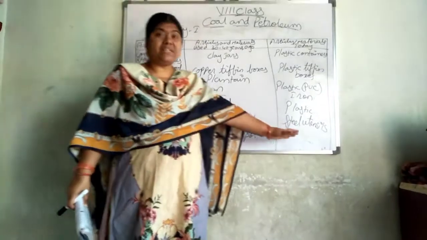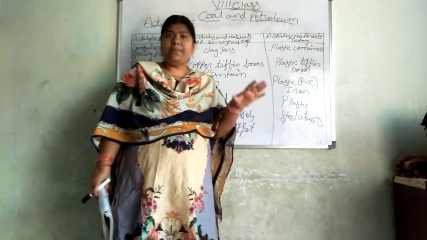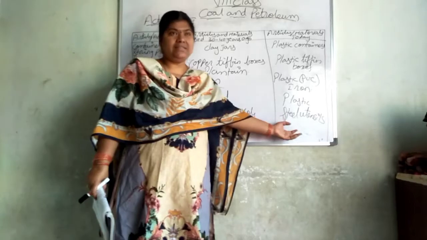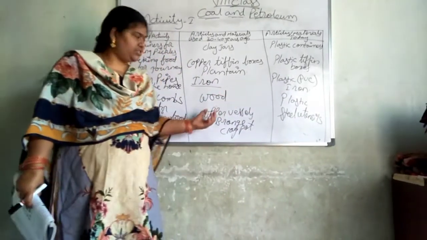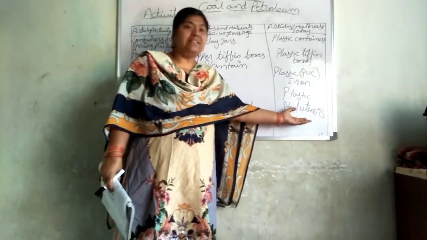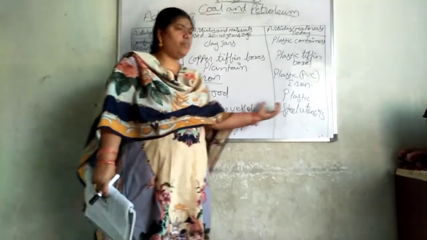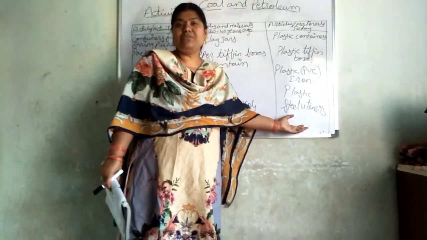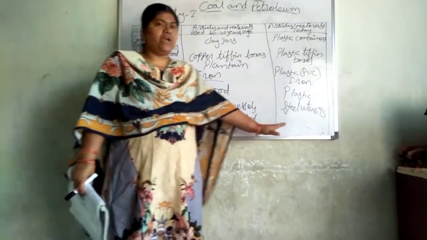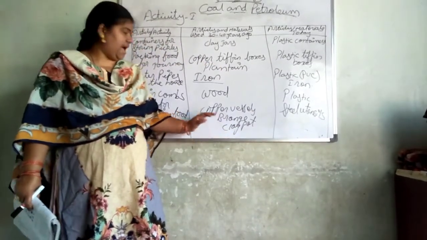Then which is the best one, teacher? Among steel, copper, bronze and clay pots, the best ones are copper and clay, not steel. Copper and clay are the best to use rather than steel. But why is steel used in routine? Because steel is available at a lower cost than copper. So because of that we are going with steel utensils, but better are clay and copper.